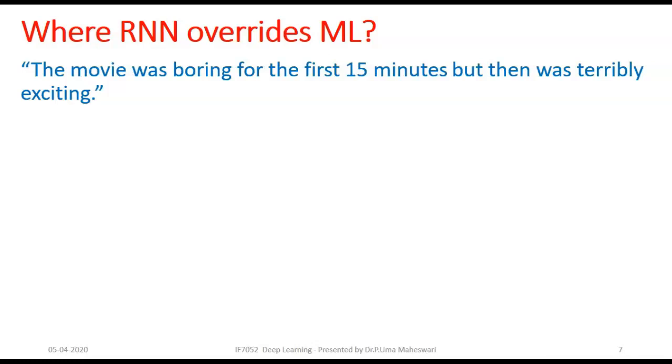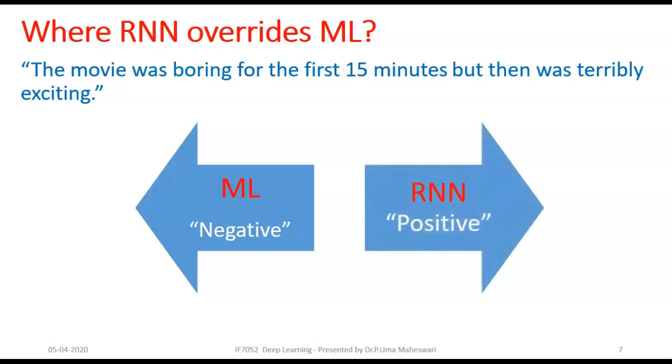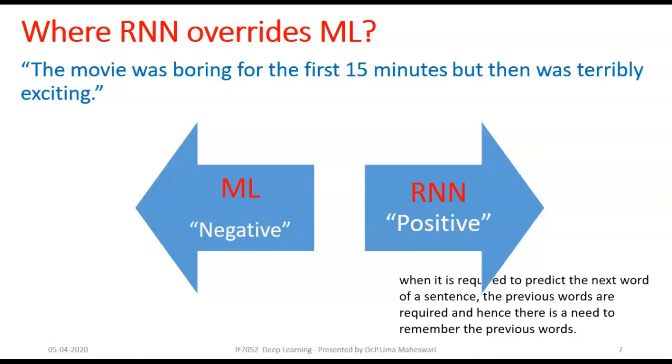If you open this statement from the starting, you can come up with an idea. The movie was boring for the first 15 minutes. Definitely it is a negative sentiment. But then it is added, it was terribly exciting. Now the sentence completely becomes positive. It was a positive tweet. So let's say it's a tweet. For this particular tweet, let's see how traditional neural networks and RNN perform. Our traditional machine learning algorithms will result that this tweet is a negative tweet. But whereas our RNN says it's a positive tweet. This is how RNN differs.